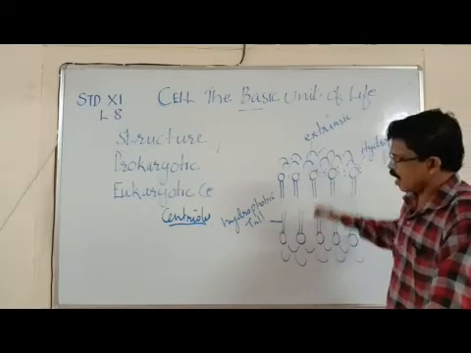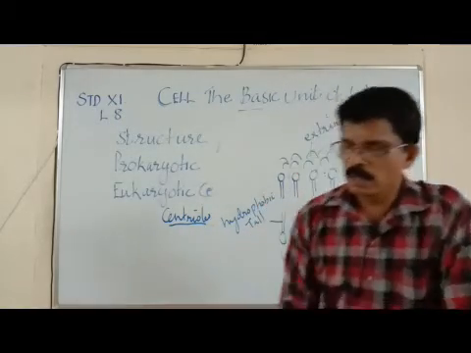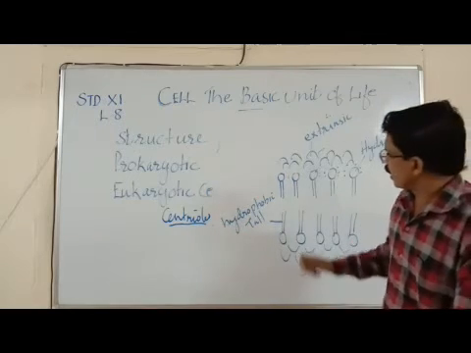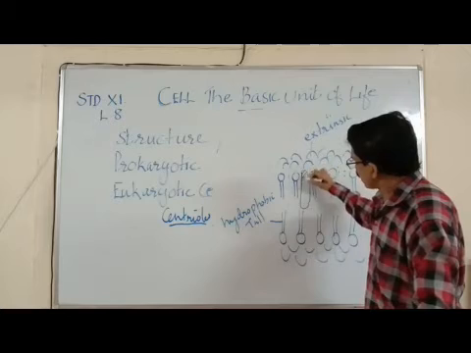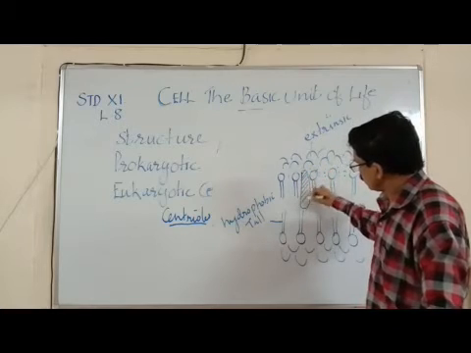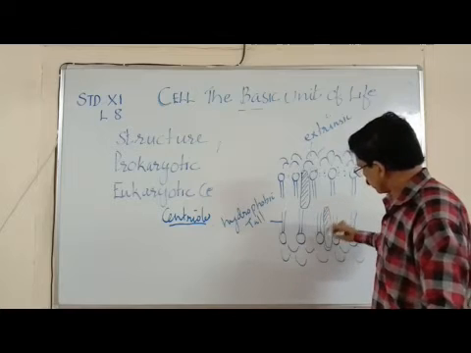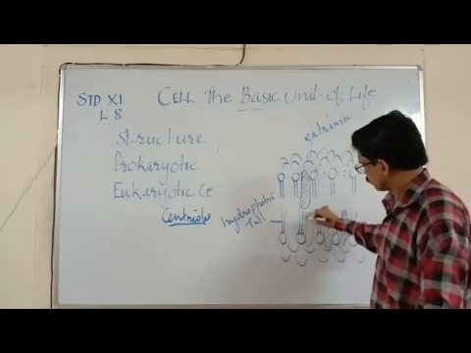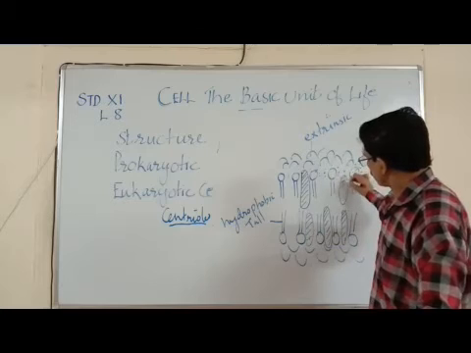And there is another layer of protein called internal or intrinsic protein. These internal proteins traverse in between the phospholipid membrane, seen internally or inside the membrane.